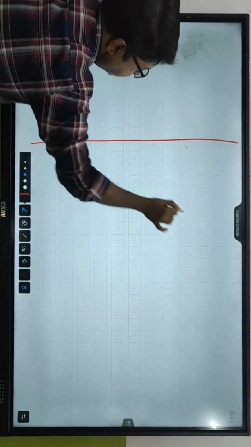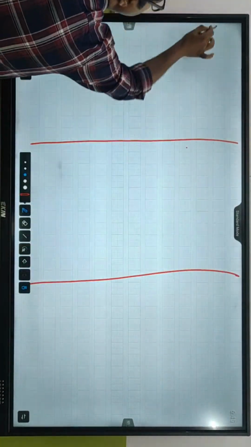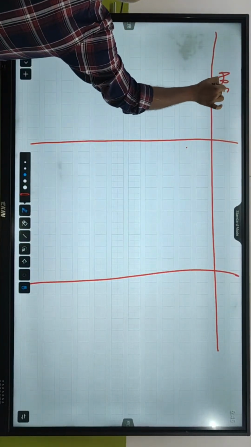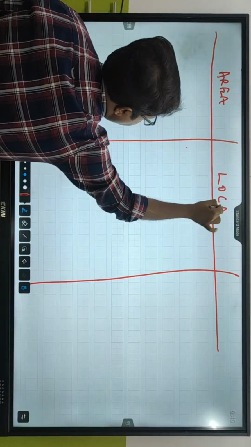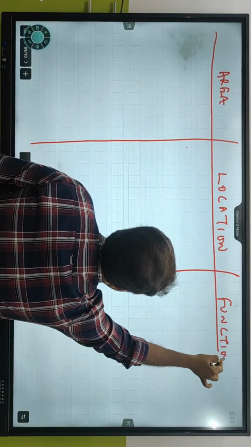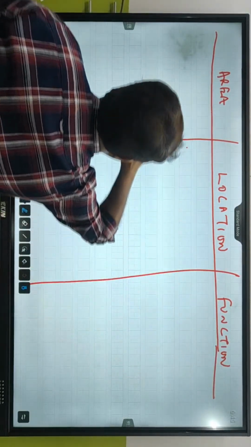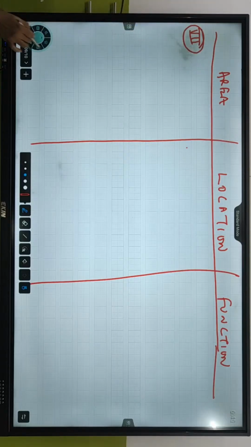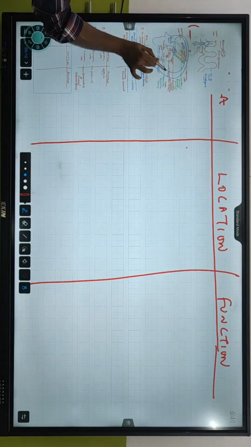Again, area, location, and function. This is area, this is location, and this is function. 6 हो गया ना, अभी 7th. चलो एरिया थोड़ा देख लेते हैं. Let's talk about the area first.